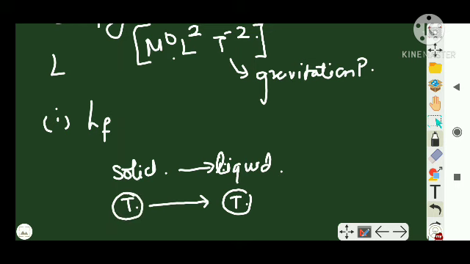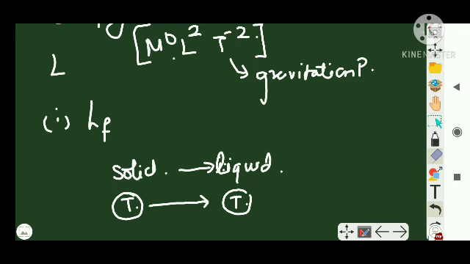The amount of heat required to change unit mass, meaning 1, of a solid at its melting point completely to a liquid at the same temperature is known as latent heat of fusion.